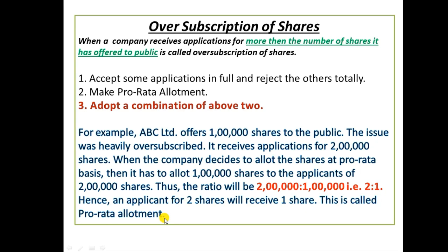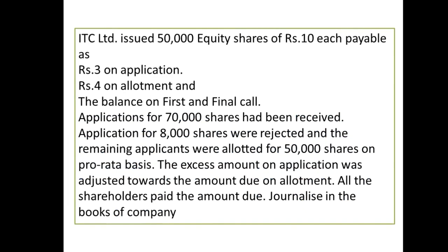Let's see the practical problem. ITC Limited issued 50,000 equity shares of rupees 10 each, payable as rupees 3 on application, rupees 4 on allotment, and the balance on first and final call. Applications for 70,000 shares had been received.